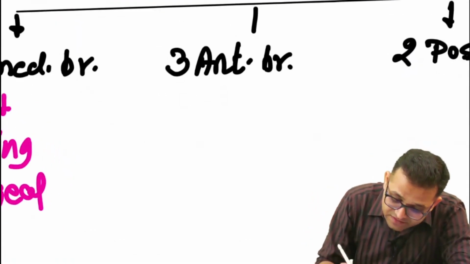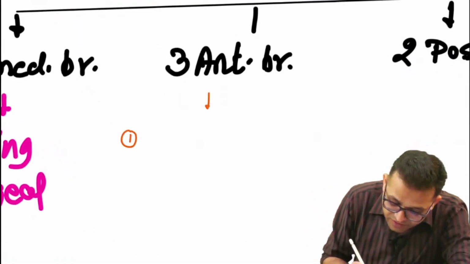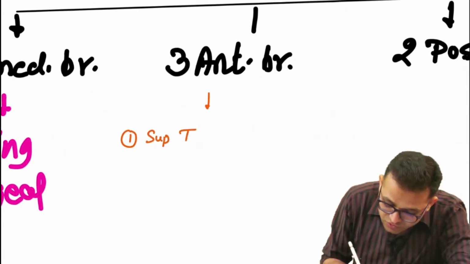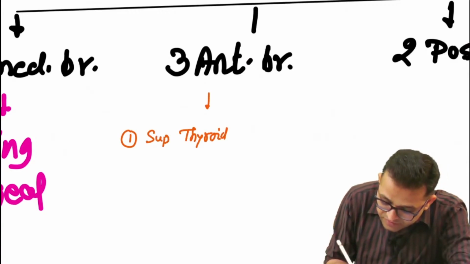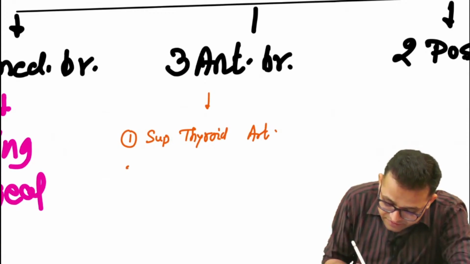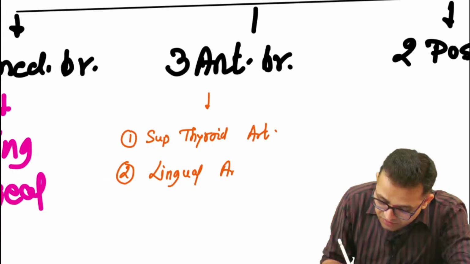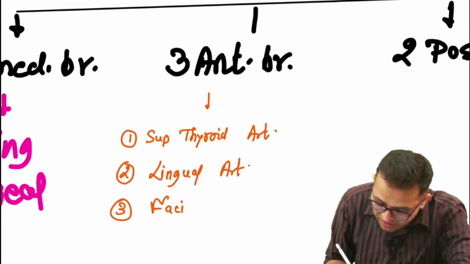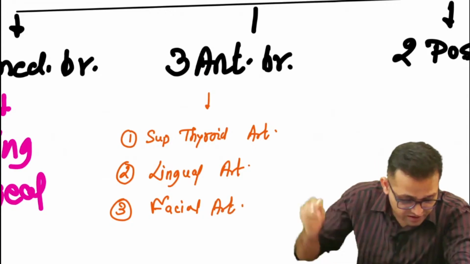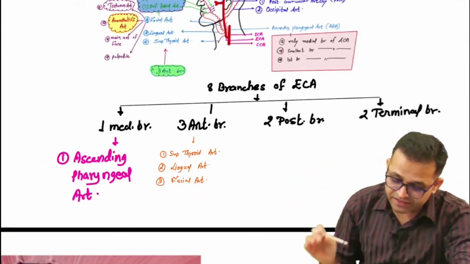What are the 3 different anterior branches? The three anterior branches: first was the superior thyroid artery, second was the lingual artery, and third was the zigzag artery, the facial artery. Agree? Three anterior branches.